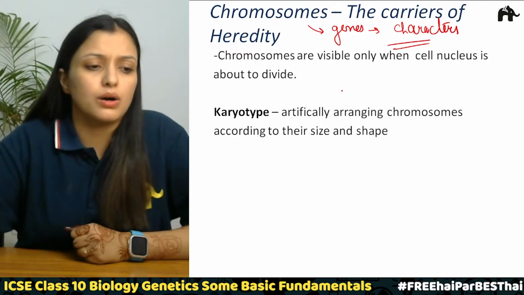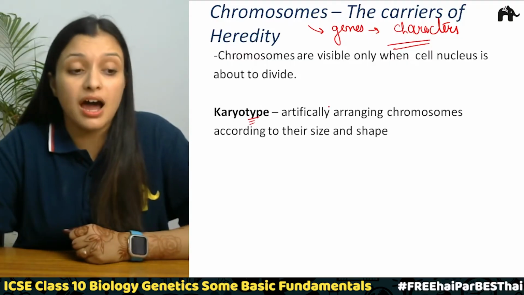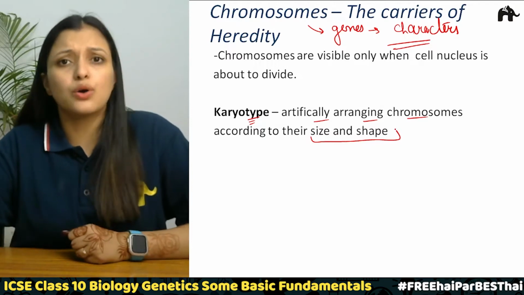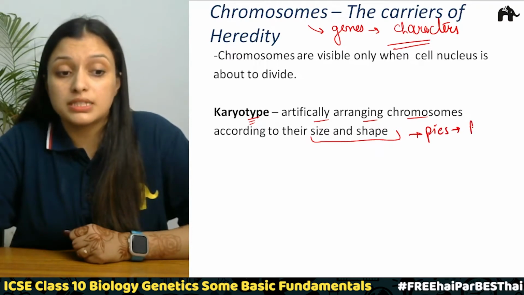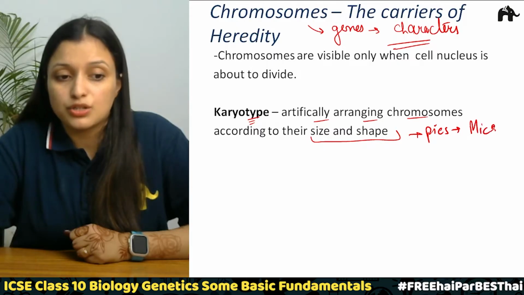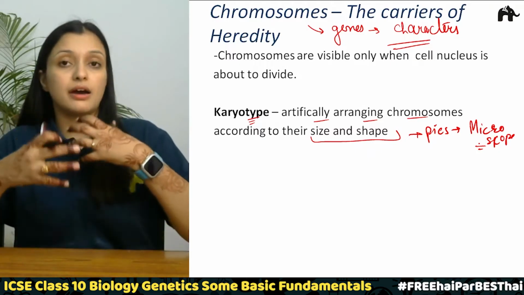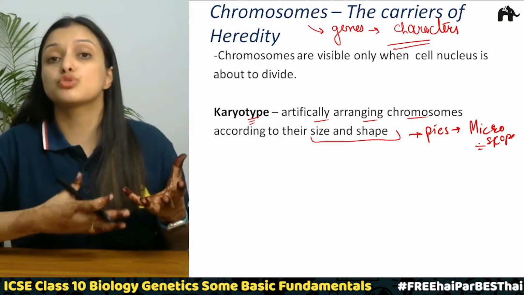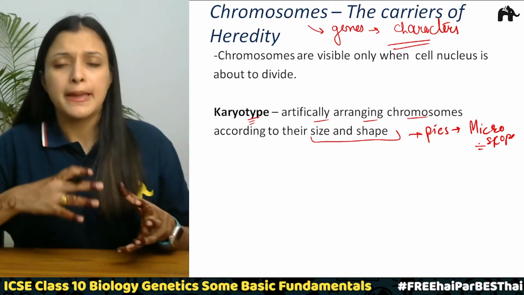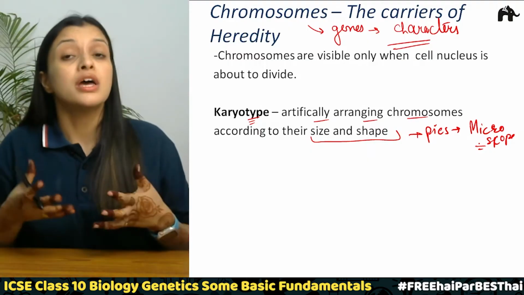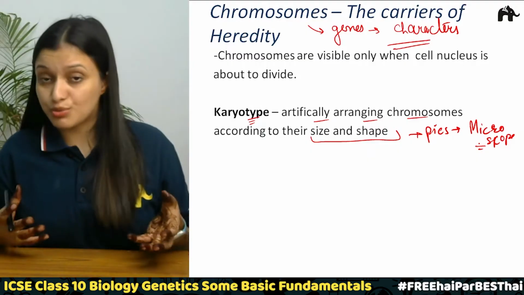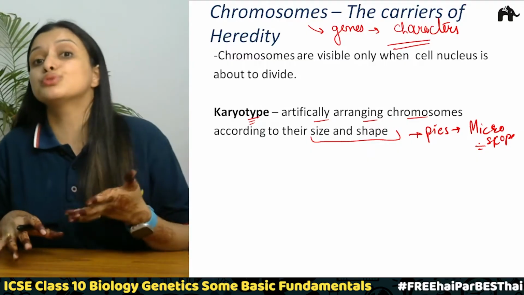What does the word karyotype mean? It means artificially arranging chromosomes according to their size and shape. And how can we do this? We get the pictures from the microscope, and we are able to arrange these chromosomes artificially based on their sizes and their shapes. This is how we now know that we have 46 chromosomes, and how they look.